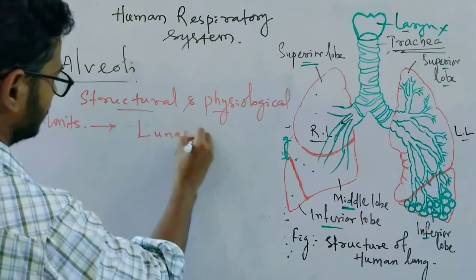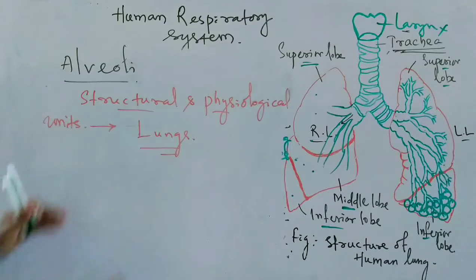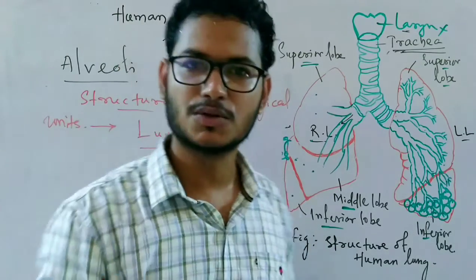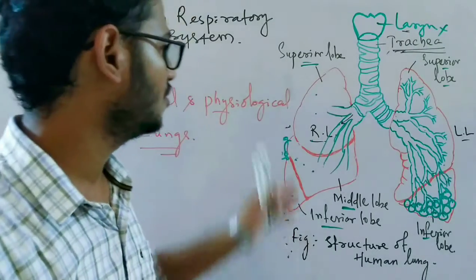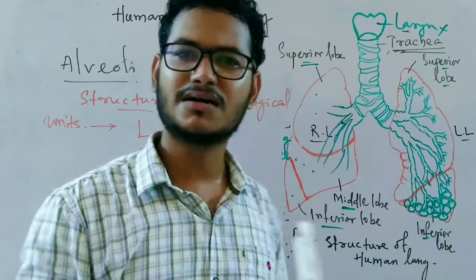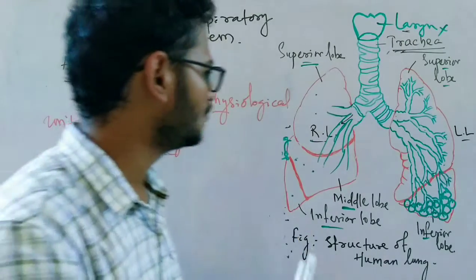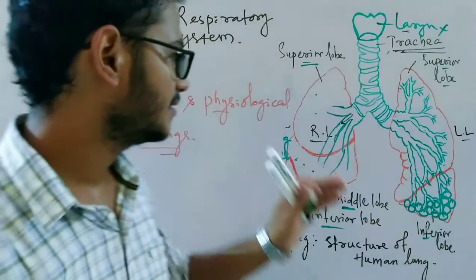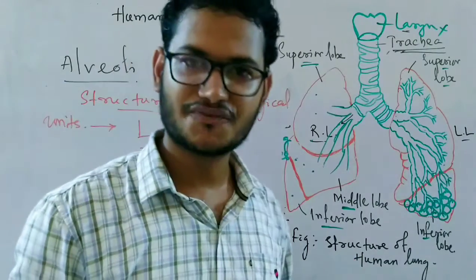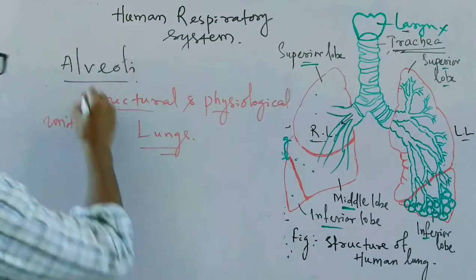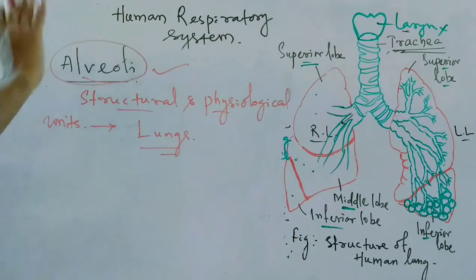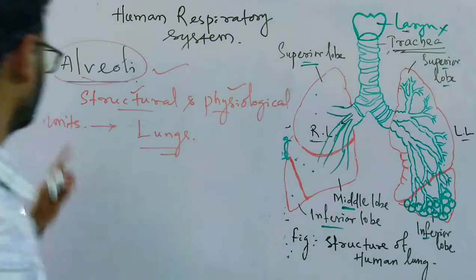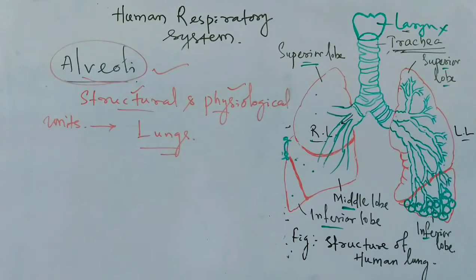Of the lungs. Because the alveoli have a very important role in the exchange of gases. Without these structures, all the other structures are non-functional. They have no function; they only get the fresh air to the alveoli, and all the exchange of gases occurs in the alveoli. That is why it is known as the structural and physiological unit of the lungs.